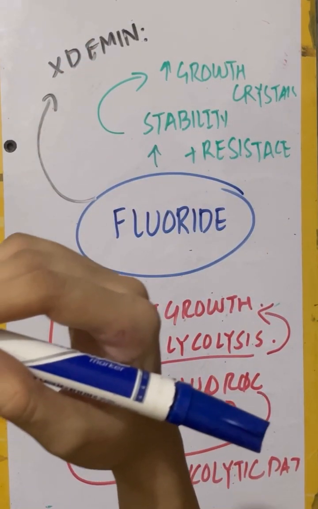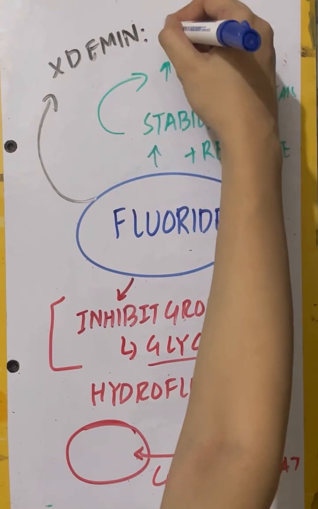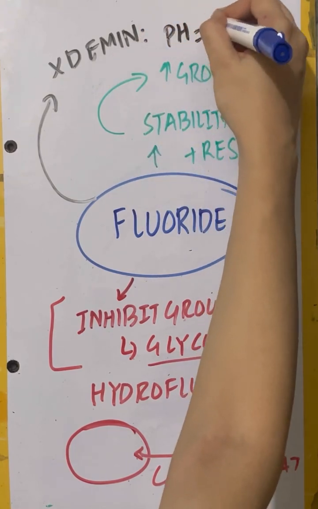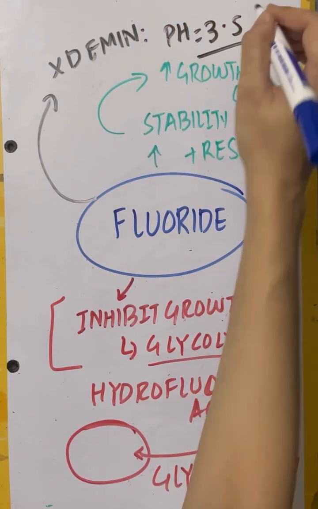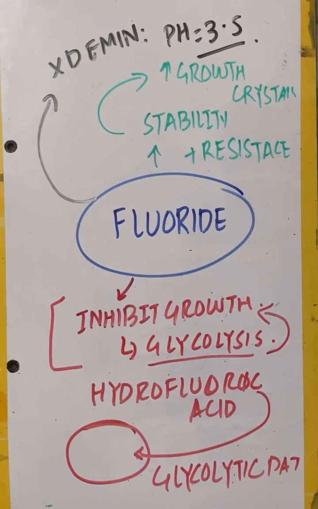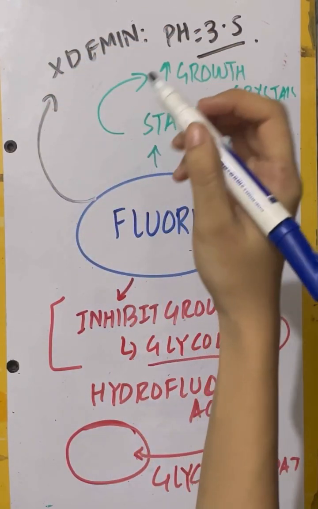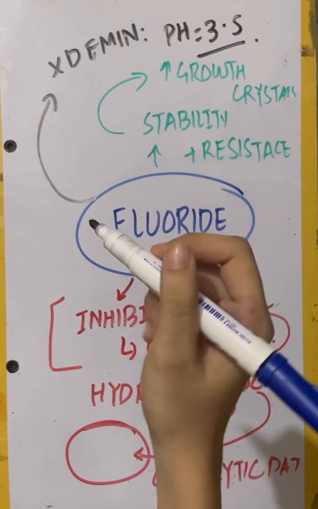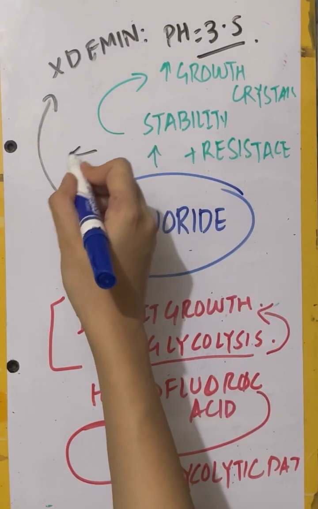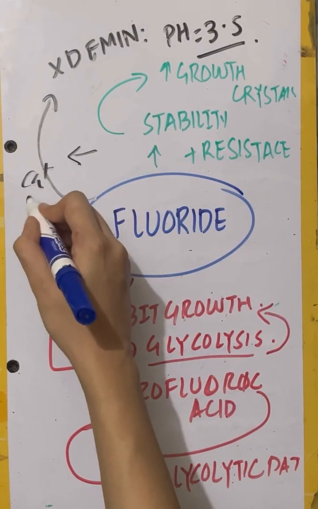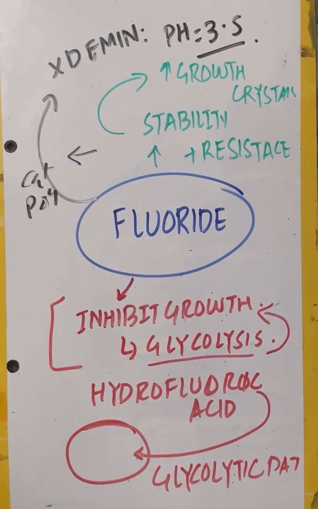Because its critical pH is 3.5. So it will inhibit demineralization and improve remineralization by inward flow of calcium and phosphate, as we discussed earlier.